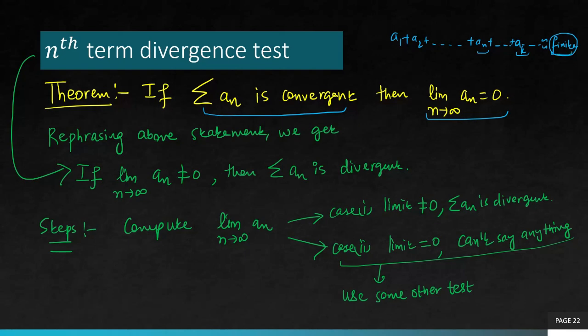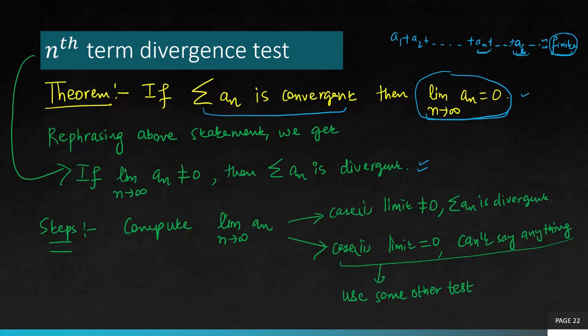So since you want things to settle down at finite magnitudes, that means whatever you're adding has to be of a really small magnitude. That's the meaning of the limit as n goes to infinity, a_n has to be 0. And so if the limit is non-zero, then this is a divergent series. So we will be using this theorem in this form because that is practical for the questions.